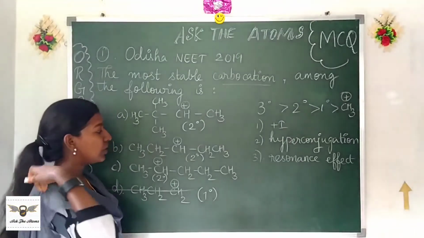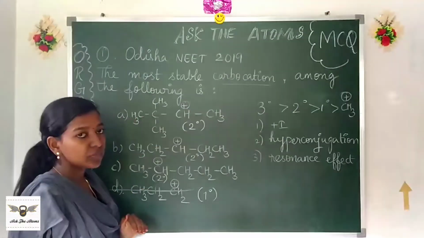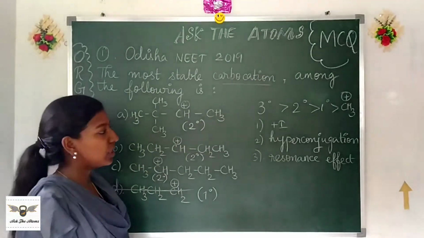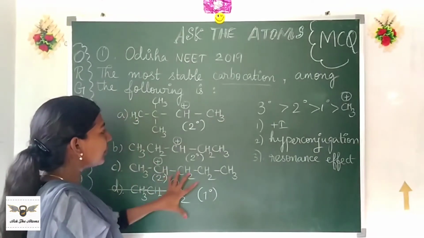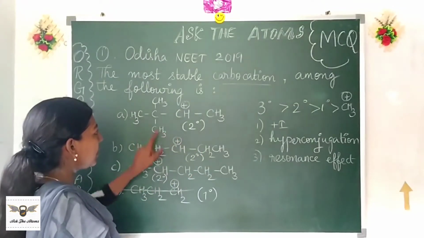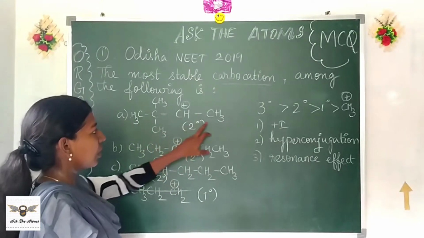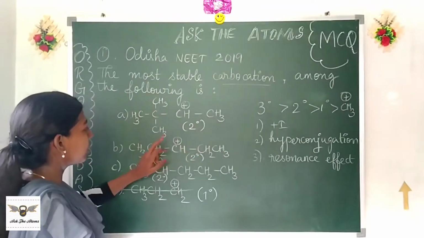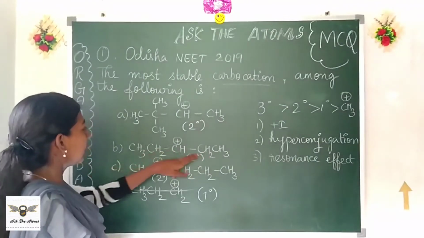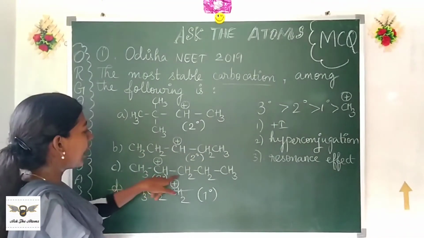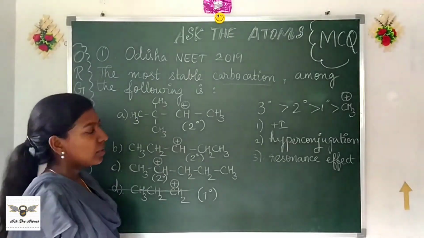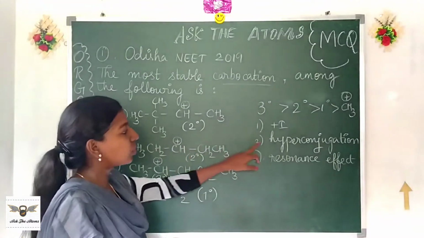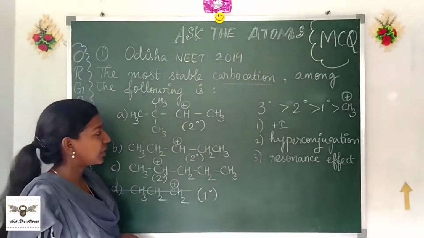Now let us try to decide on options A, B, C. For that, let us try to use the plus I effect. When you think of using the plus I effect, you see the carbocation being attached to alkyl groups, be it a methyl group or a tertiary butyl group or two ethyl groups, and here one methyl and an N-propyl group. So that doesn't make much difference, but still you can even make a difference with that. But I would go to the next prominent effect, the hyperconjugative effect.